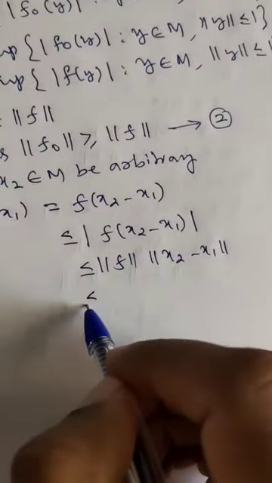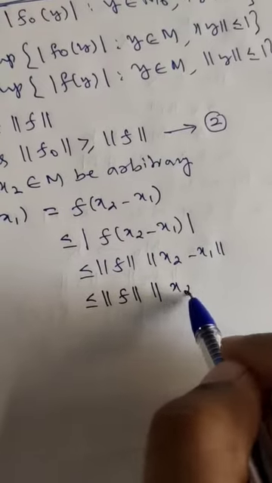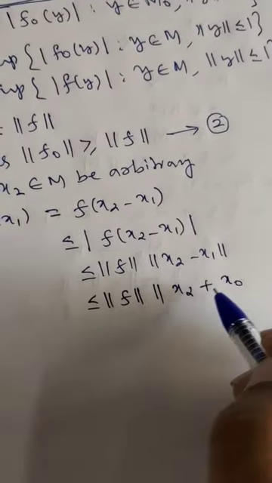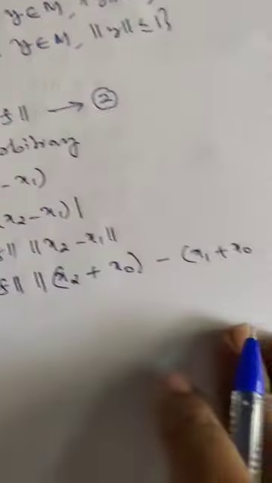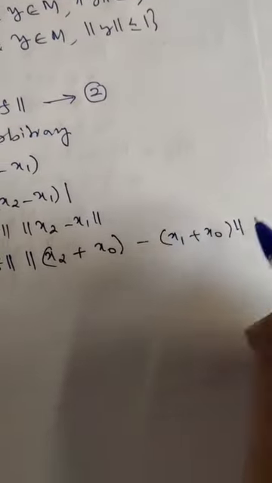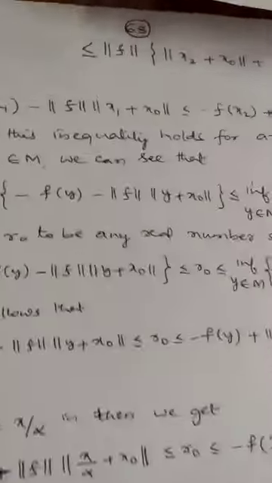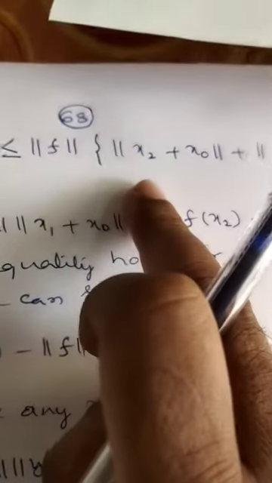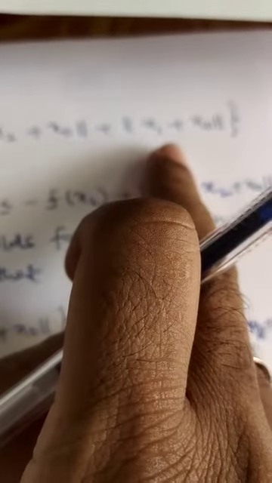So this is less than or equal to norm of f into norm of, say, x2 where I add and subtract x naught: x2 plus x naught, grouped with minus x1 minus x naught. Then this is less than or equal to norm of x2 plus x naught plus norm of x1 plus x naught.